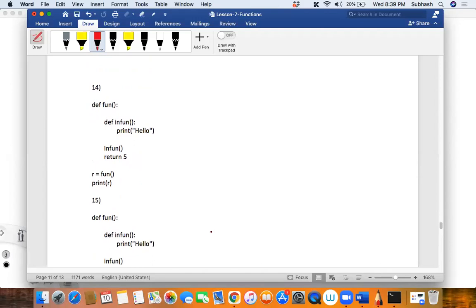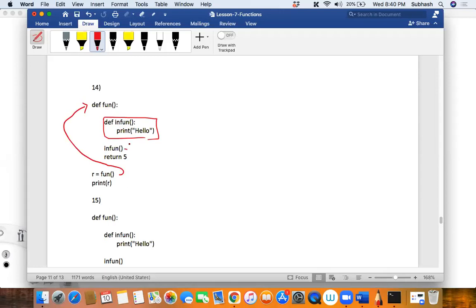First of all, it is calling r equal to fun. So fun is getting called. Then there is an inner function, which is defined. Will this print hello? It won't print hello. The function has to be called. It is not yet called. It is there, but it is just part of this fun, that's all.